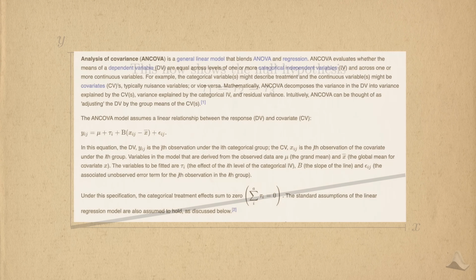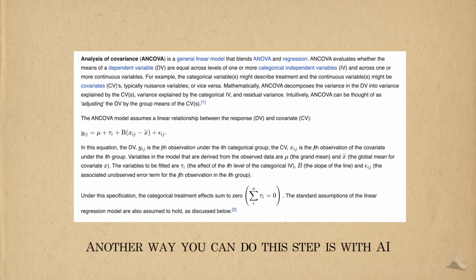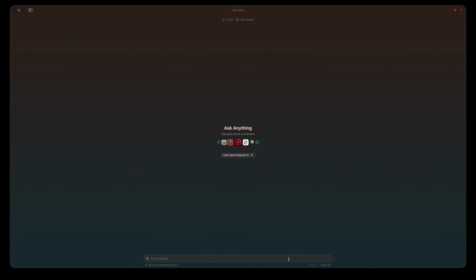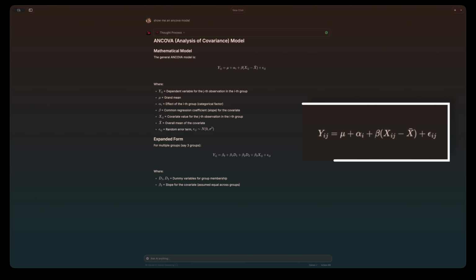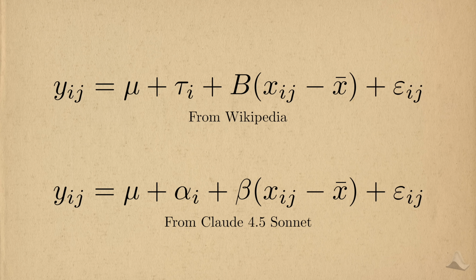I read through this article with a lot of my own background information, but another way you can do it was with AI. While I have a lot of reservations about using AI, I think that this step is a good use case. I usually use Raycast to do this. If I just ask AI about ANCOVA here, it spews out a bunch of stuff I don't quite need yet, but I do see the model specification here. If I take this and compare it against the Wikipedia version, I can see what parameters correspond to what and how I should interpret them.